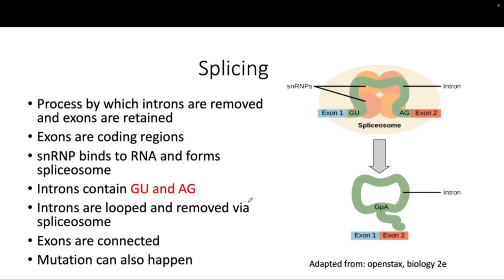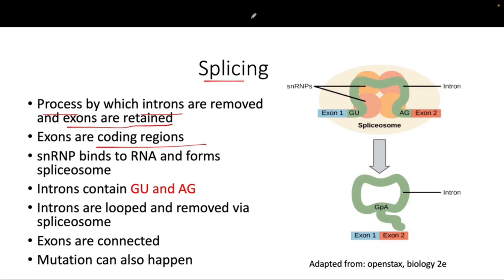Splicing. Okay, this splicing is a very important concept in cellular biology, because there are many diseases that are involved if this splicing does not occur properly. This is the process by which the introns are removed and the exons are retained. Now why is it the case? Because exons are the coding region. They will code for the specific protein, specific amino acid, whereas the introns do not do any of that.